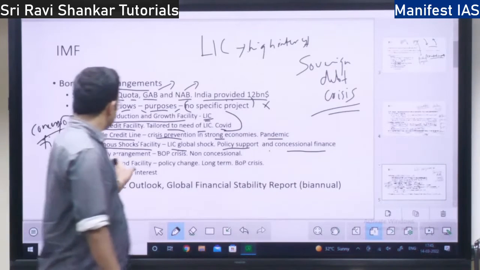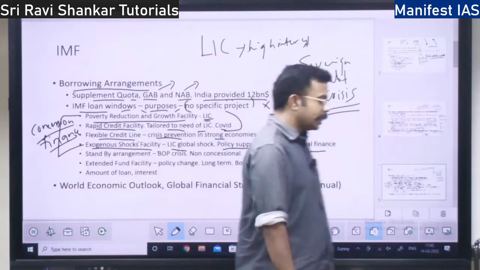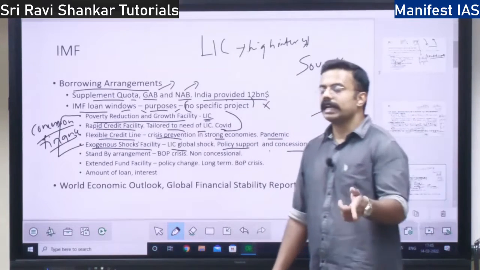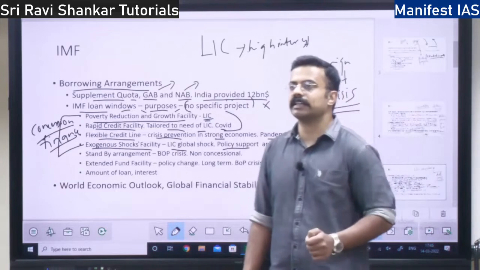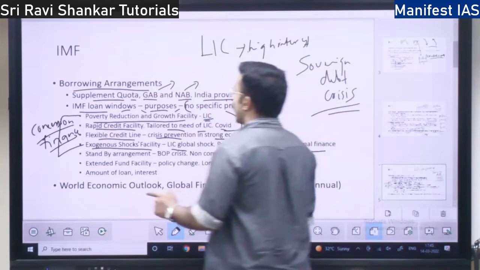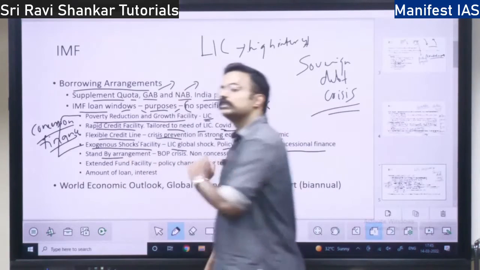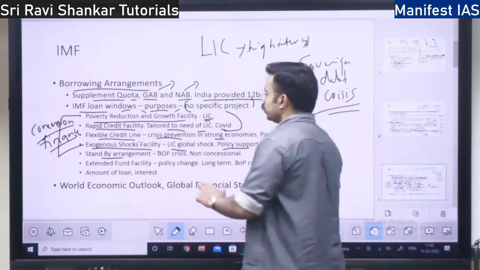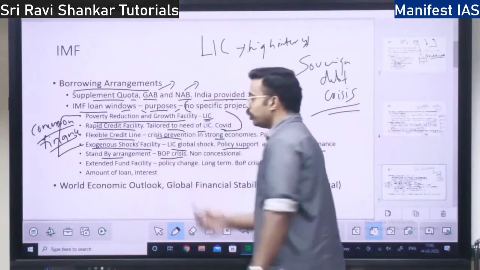Okay. So next you have the standby arrangement. This is very important because in 1991, when India faced the balance of payment crisis, India borrowed under this standby arrangement from the IMF, right? So when do they borrow?